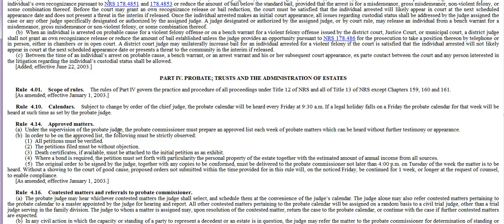So under the supervision of the probate judge, and the probate judge is the judge who's elected by the people, the probate commissioner is the person appointed by the court, and he is generally the person, Wesley Yamashita, who hears the probate calendar. Then must prepare an approved list each week of matters which can be heard without further testimony or appearance. So they look at all your paperwork, and this is what they're looking for: that your petition is verified, that it's filed without objection, that the death certificate is attached, if there's going to be a bond, that you've provided the information necessary for them to estimate the amount of the bond.